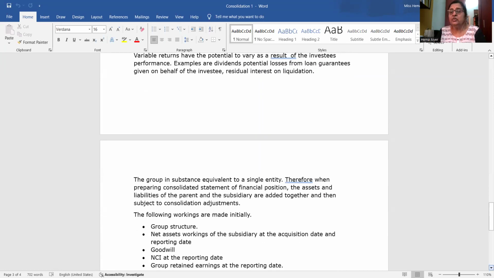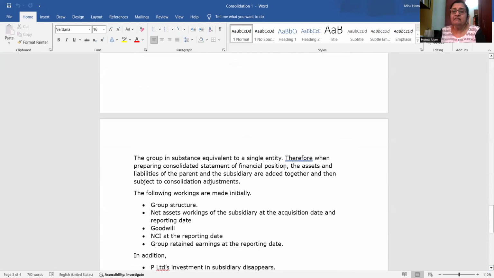And when we have control, it will become a parent-subsidiary relationship. And the parent-subsidiary relationship means that we have to treat the parent and subsidiaries as a group, and the group should be treated as one single entity.